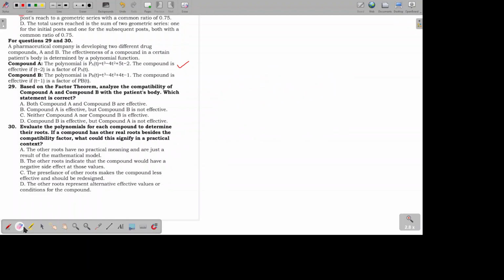Now let's have compound B. Compound B is given as t cubed minus 4t squared plus 4t minus 1. And we should check the compatibility based on t minus 1 being a factor. So t minus 1, when we transpose negative 1 to the other side, will become t equals 1. So let's substitute 1 to the variable t. So we have 1 cubed minus 4 times 1 squared plus 4 times 1